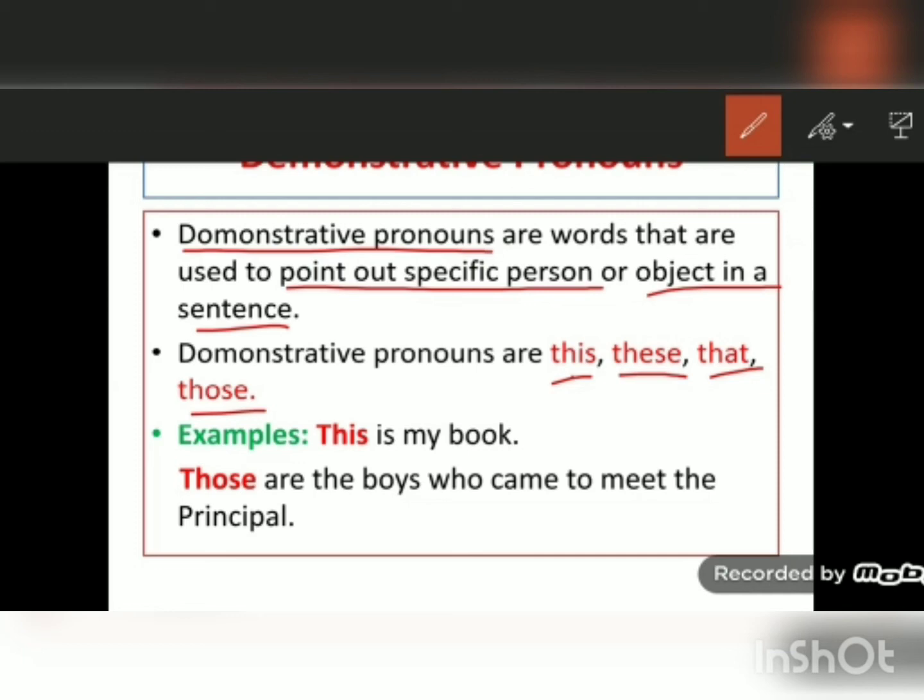This is singular, these is used for plural. That is singular, those is used for plural. For example, this is my book. So here this is a demonstrative pronoun. Those are the boys who came to meet the principal. So those here is a demonstrative pronoun.